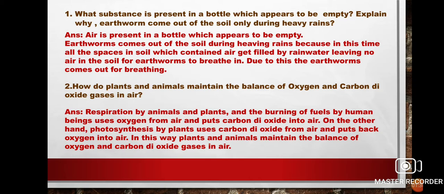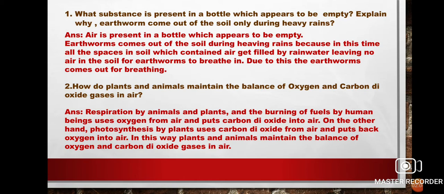Next, question number 2. How do plants and animals maintain the balance of oxygen and carbon dioxide in air? Respiration by animals and plants and burning of fuels by human beings use the oxygen from air, because oxygen is a supporter of combustion. The respiratory end product is carbon dioxide, and burning fuel also produces carbon dioxide.